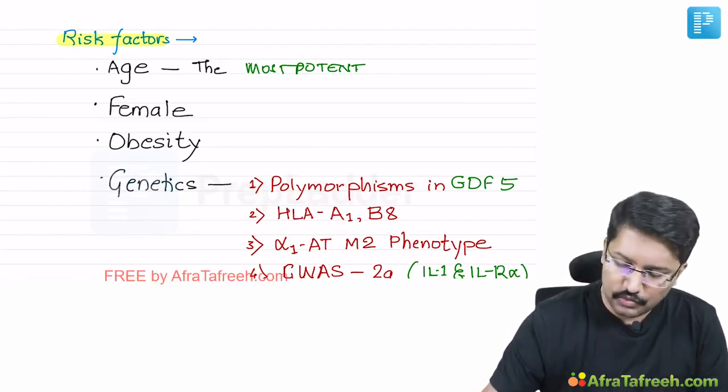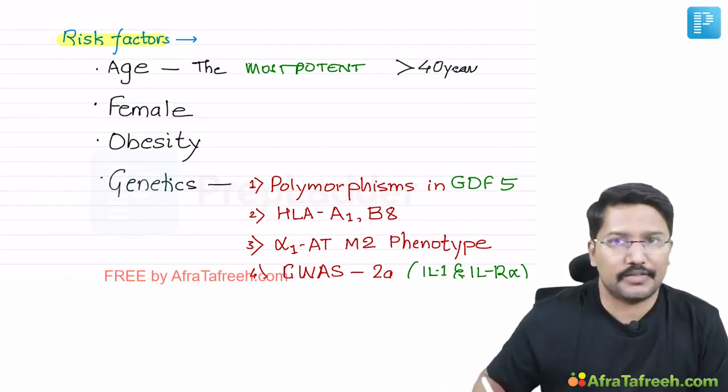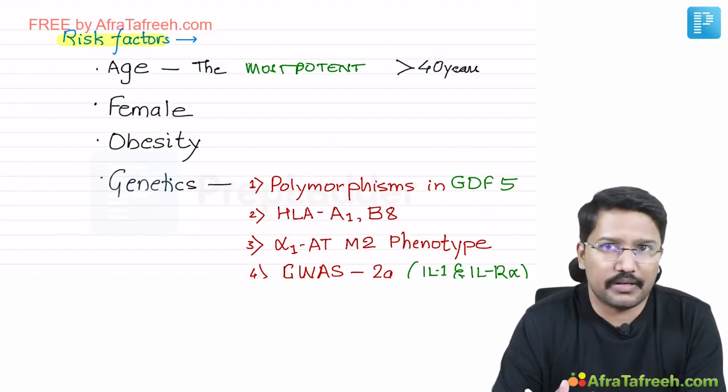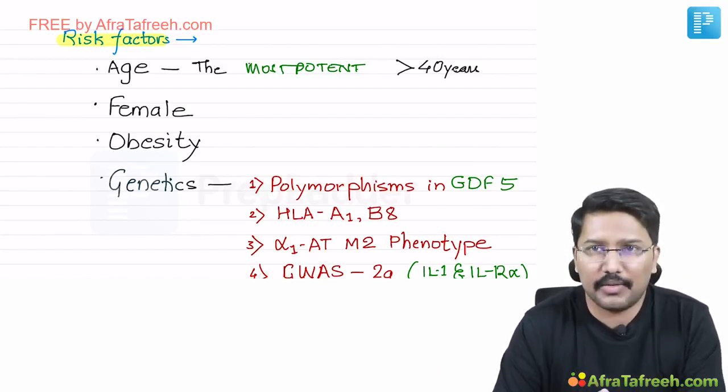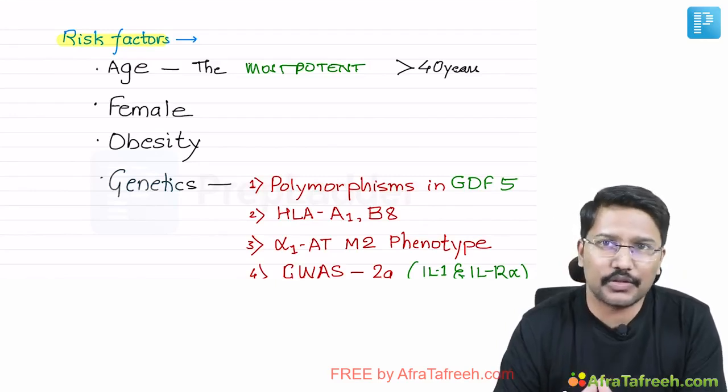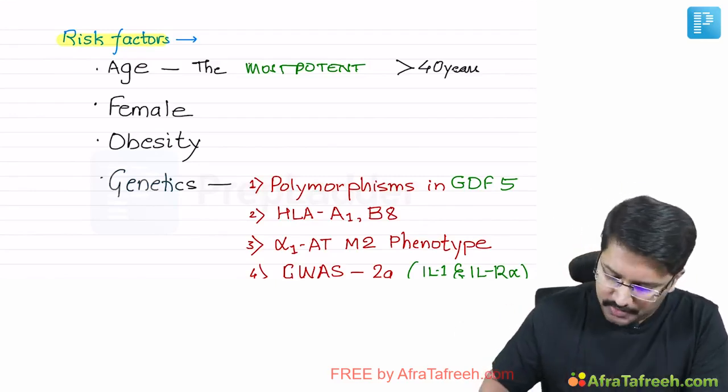Right? So otherwise, most of the cases of osteoarthritis are diagnosed after 40 years of age. Typically, if the osteoarthritis is triggered by joint trauma or joint instability, or malalignment, then you may encounter osteoarthritis before the age of 40 years. Otherwise, you are diagnosing osteoarthritis after the age of 40 years.